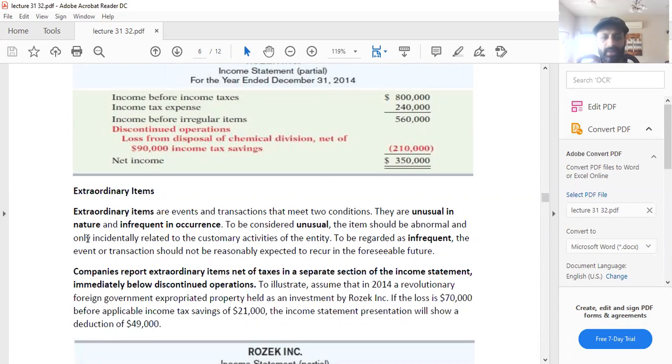Extraordinary items. Extraordinary items are events and transactions that meet two conditions. They are unusual in nature and infrequent in occurrence. To be considered unusual, the item should be abnormal and only incidentally related to the customary activities of the entity.